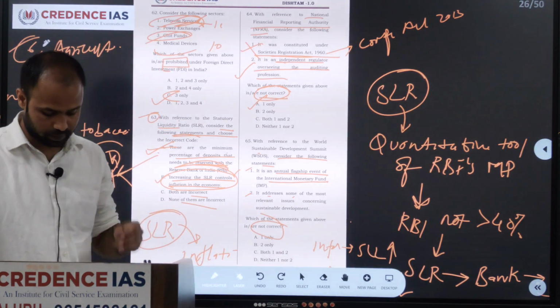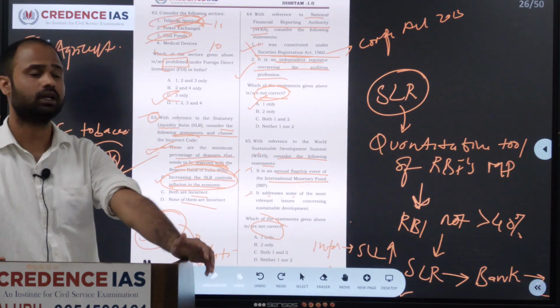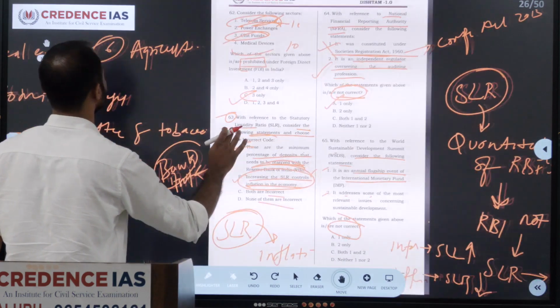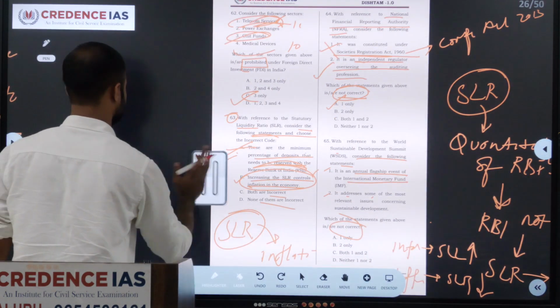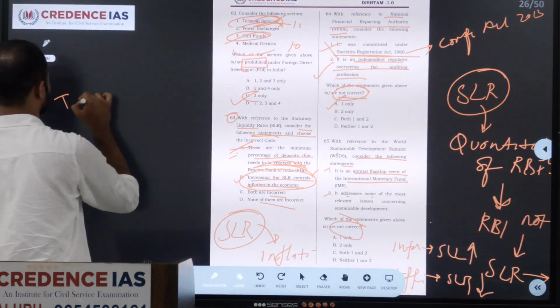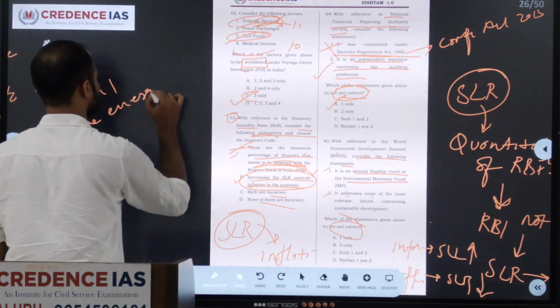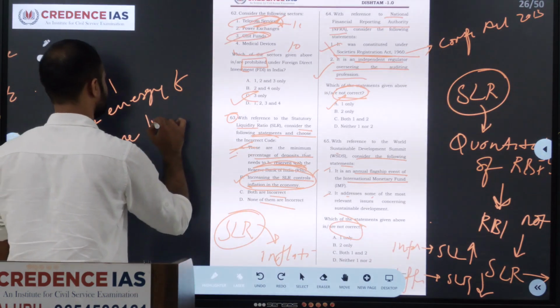So the Sustainable Development Summit is the annual flagship of TERI, The Energy and Resource Institute.